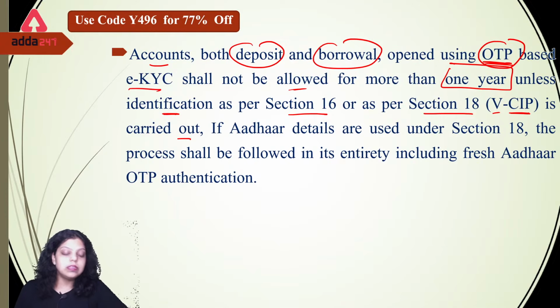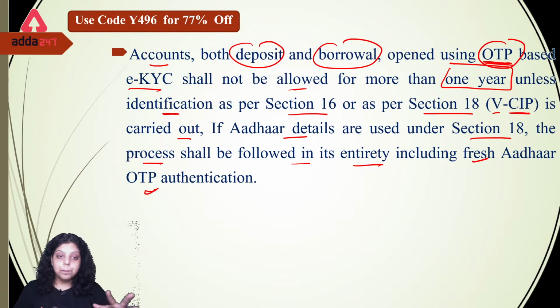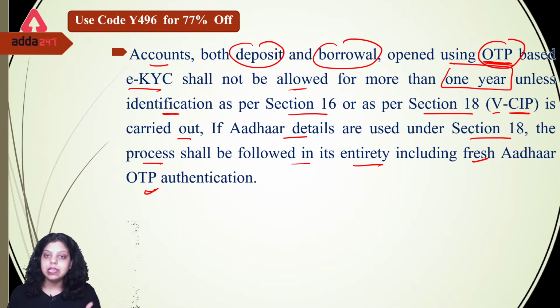Now what is VCIP? Video based customer identification process. Okay, if Aadhaar details are used under section 18, the process shall be followed in its entirety, including fresh Aadhaar OTP authentication. Okay, so this is the condition given for the deposit account and borrower account which was started using the OTP eKYC process, right?